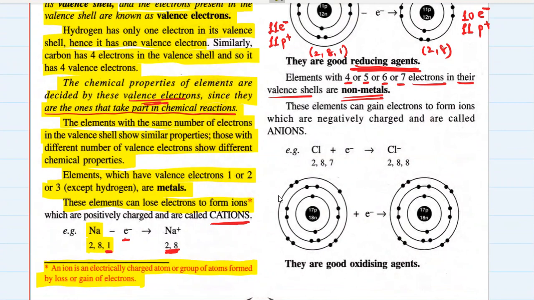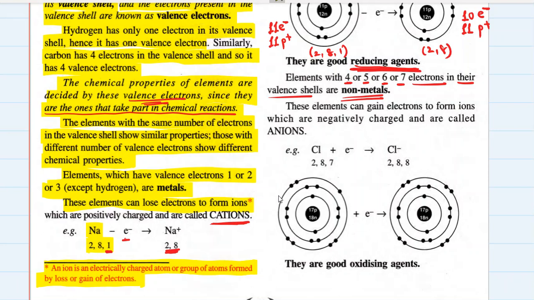Now see, as I told you, stable electronic configuration represents a stable element. Stable element means an element which can exist on its own, which can exist independently, which can exist without reacting with atoms of other elements. So how to achieve this stability? Stability can be easily understood from the electronic configuration of noble gases.